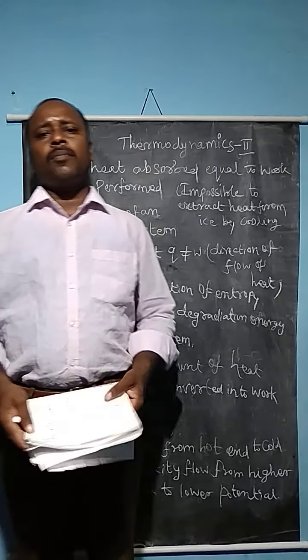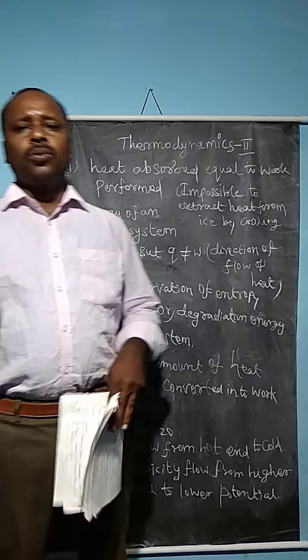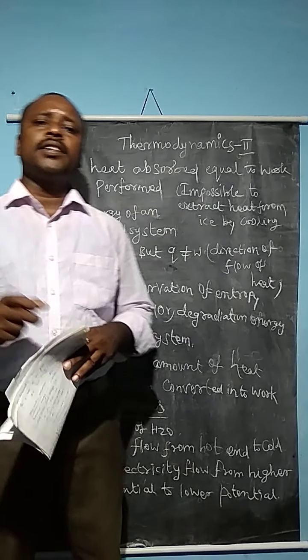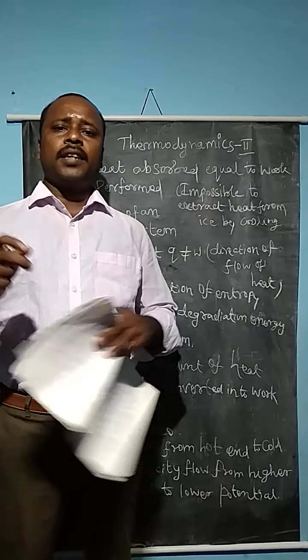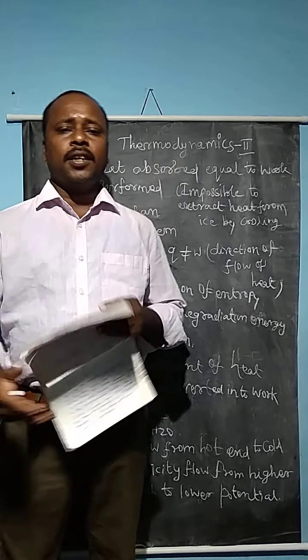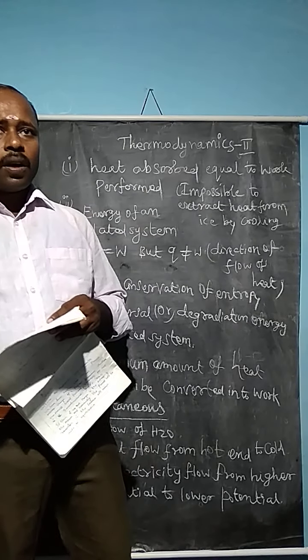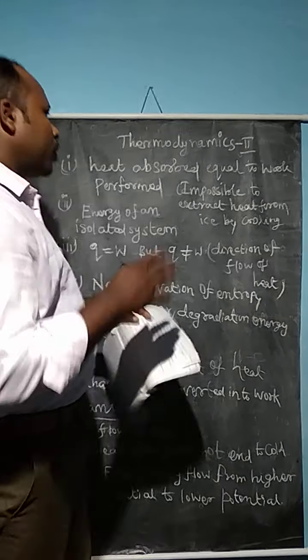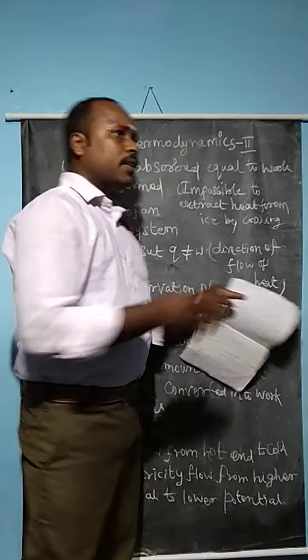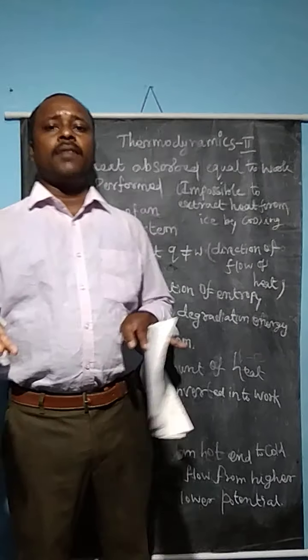In the second law of thermodynamics, there are two statements, the Kelvin statement and the Planck statement. Here the Kelvin statement says that it is impossible to extract heat from a reservoir without any consumption of energy.